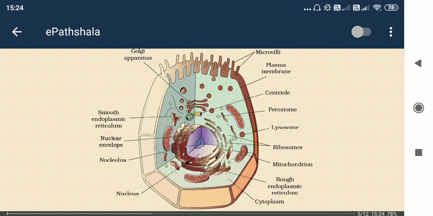So I have discussed anatomy and physiology. Anatomy means the shape and size of the cells, the orientation or composition of cells, tissues, organs, and their location, shape, and size.